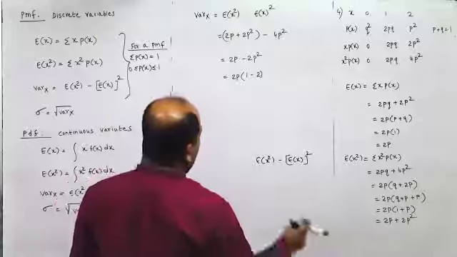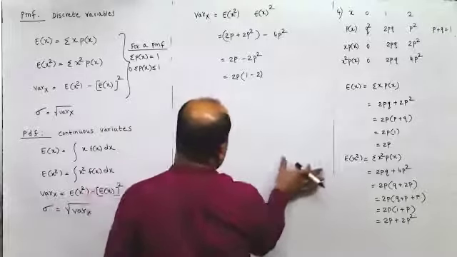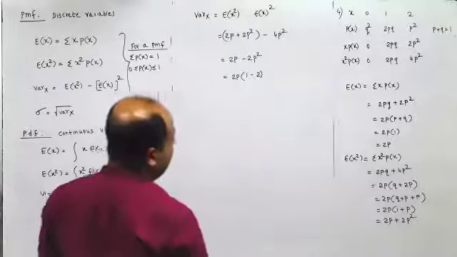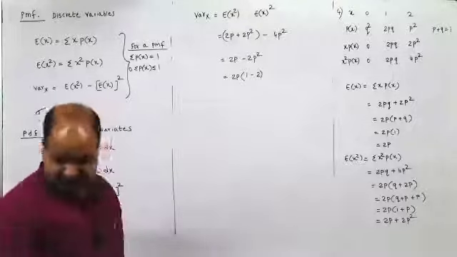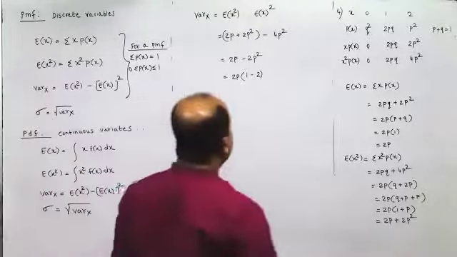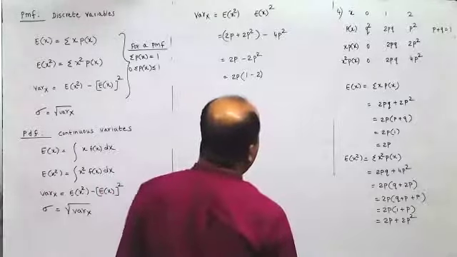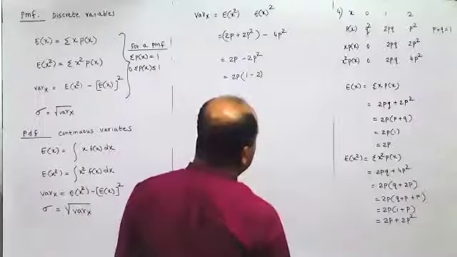Can someone verify the formula? Is it E of x square minus E of x the whole square? Yes, so the formula is correct. So where have we gone wrong then in that case?